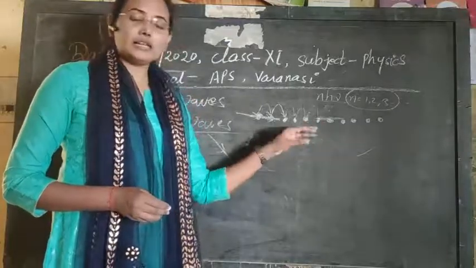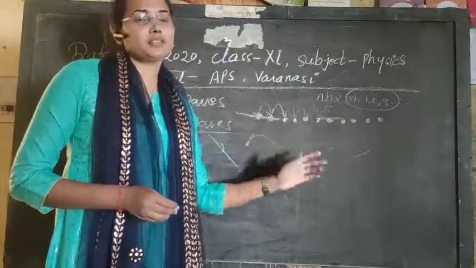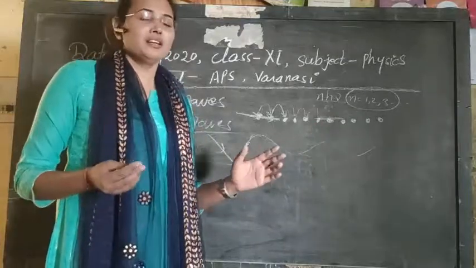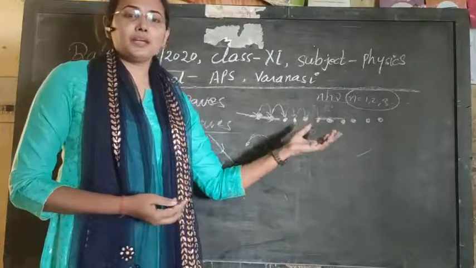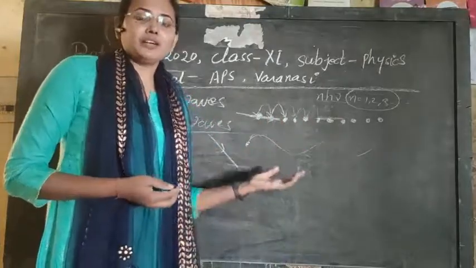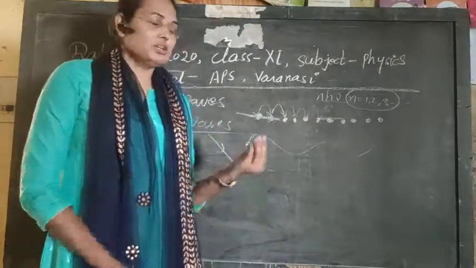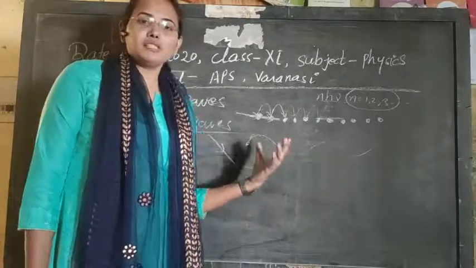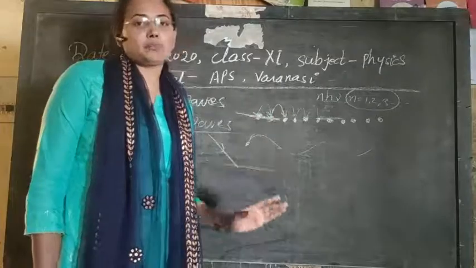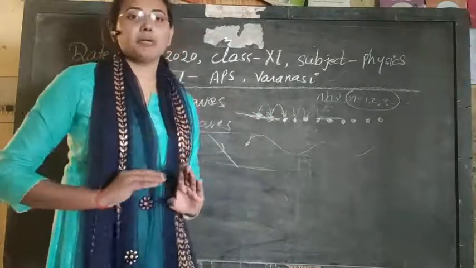You can understand easily with the help of conduction, convection and radiation, because mechanical waves show the conduction property, matter waves show the convection property, and radiation is shown by electromagnetic waves. So this is the reason we can explain it in a very simple manner.